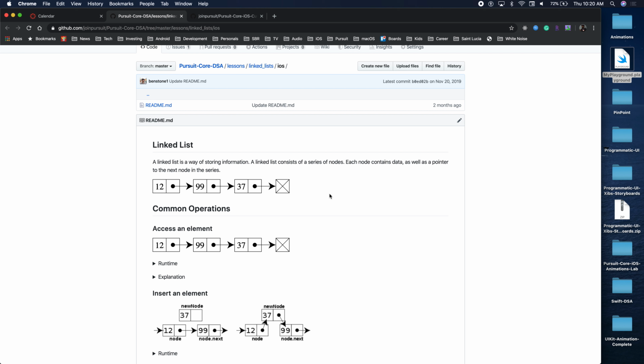Okay. I really, really want to emphasize, when you're building data structures, please draw the thing out, right? Even when you get to that interview and they tell you, given some linked list, do some operation, show the interviewer you're drawing the linked list and you're using pointers or arrows to do what you're trying to achieve. Don't jump directly into code when you're dealing with data structures, right? Draw it out. You see the way we have this diagram here? Draw the thing out. Right? How am I going to get to 99 from 12? I need to first be at 12. And then I walk to 99. And then I walk to 37.